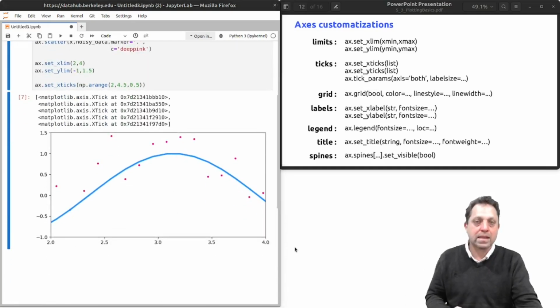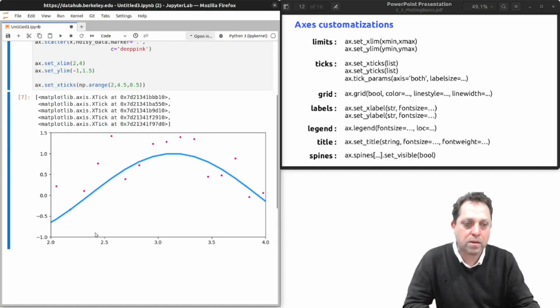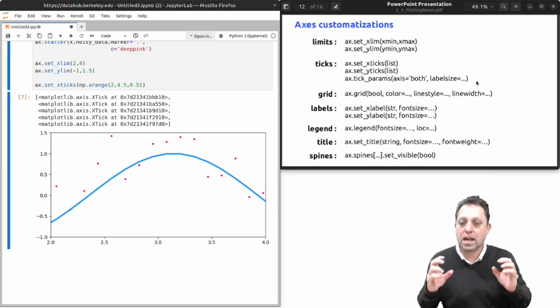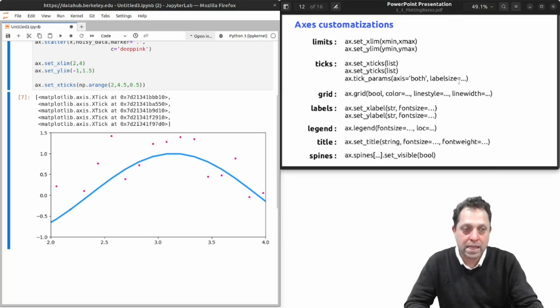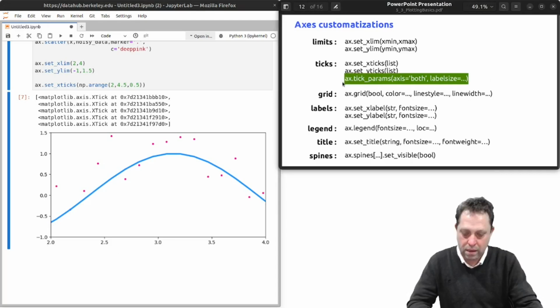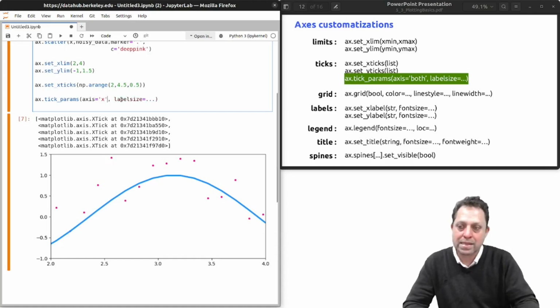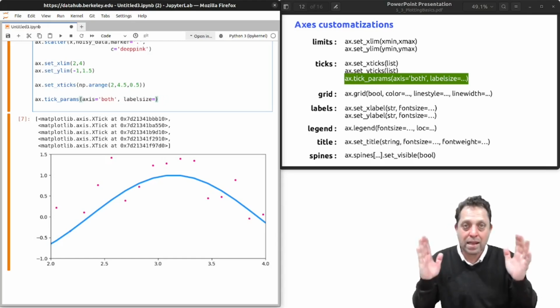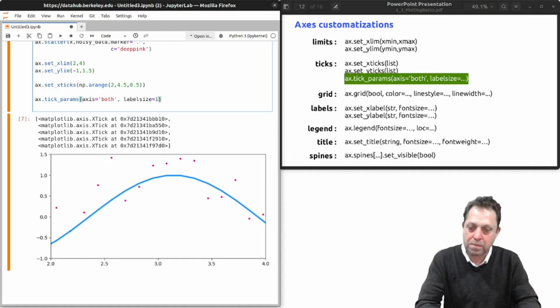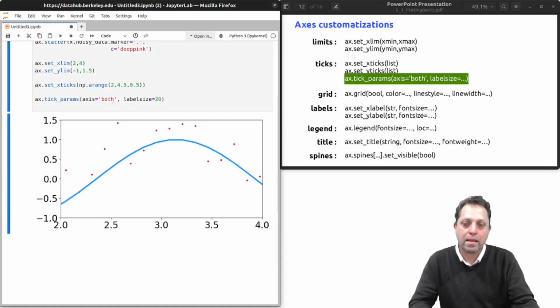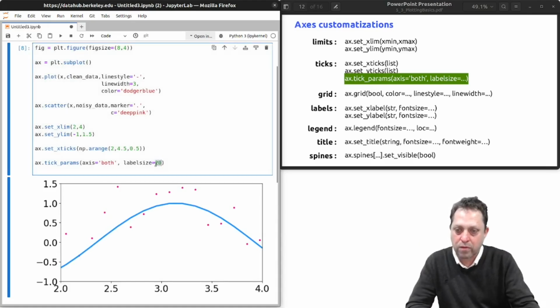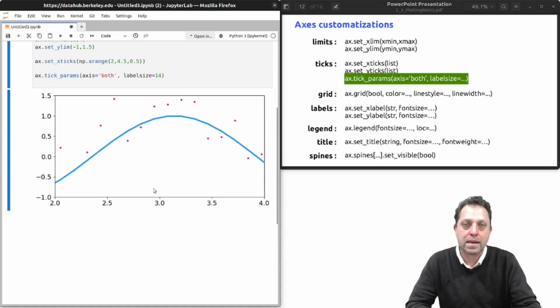So those are the x ticks that I want. We'll leave the y ticks the way they are. But if we wanted to change the size of the font of these ticks, I use this method called tickparams. With tickparams, you provide an axis, which can be the x-axis, the y-axis, or both. And then I can set the size of the labels with the label size parameter. So let's say I set that to 20. That's kind of big, so I'm going to set it to 14. Okay, that's a nice size label.